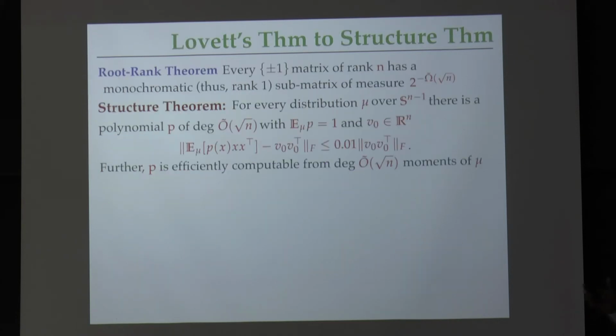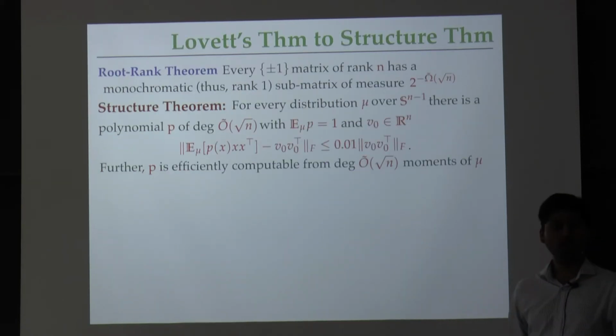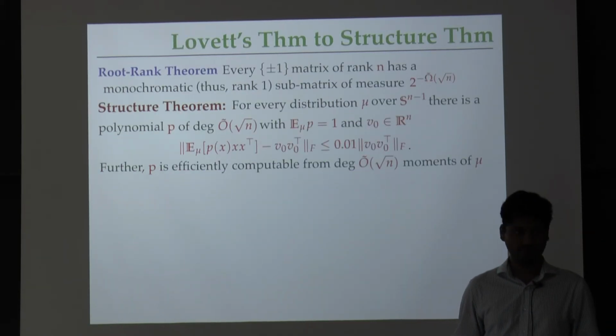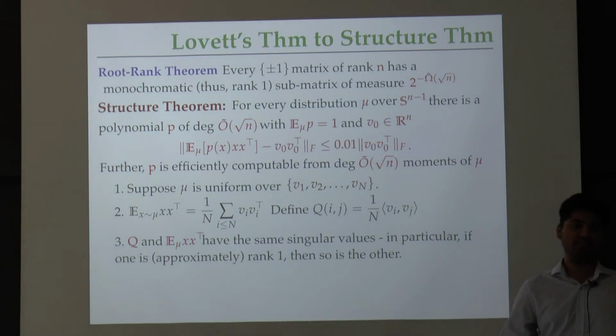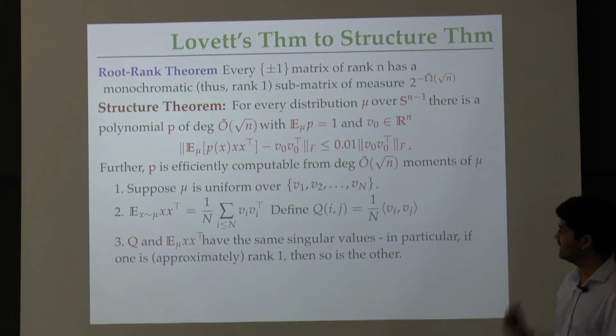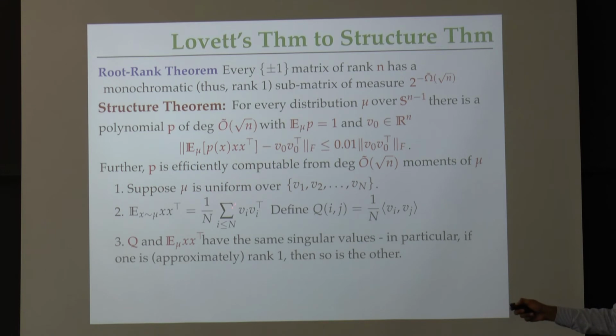Okay, great. So let's go ahead and try to see how this is related to the structure theorem. Let's start with a slightly more general case than before, and this is all I'm going to show you today. Let's say mu is uniform over some choice of capital N vectors, arbitrary but unit: v1, v2, up to v capital N. This is the covariance matrix of this distribution: 1 over N, sum of vi vi transpose.